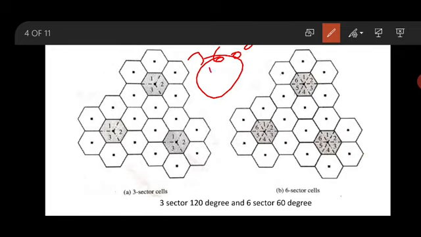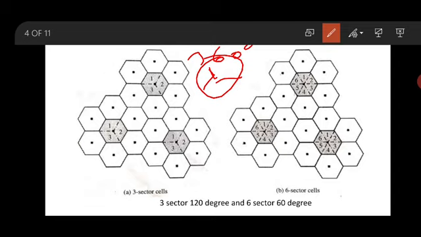Each antenna will cover a range of 120 degrees. With 3 antennas in one cell, one antenna covers 120 degrees, the second 120 degrees, making 240, and 240 plus 120 is 360 degrees. Means in the cell I have 3 antennas installed, and it will cover a full 360 degrees.